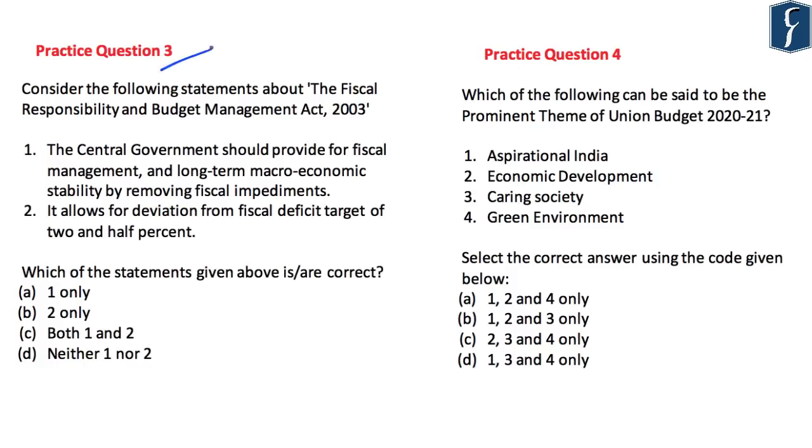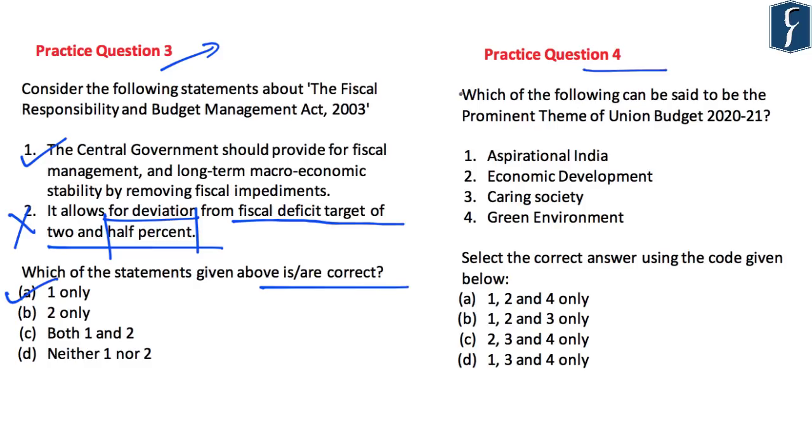Now coming to question number 3, it says, consider the following statements about the Fiscal Responsibility and Budget Management Act 2003. First, the central government should provide for fiscal management and long-term macroeconomic stability by removing fiscal impediments. Yes, this is correct. Second, it allows for deviation from fiscal deficit target of 2.5%. No, this is incorrect, as it only allows for a deviation of 0.5%. So the question is, which of the statements given above are correct? So here the correct answer is A, that is 1 only.